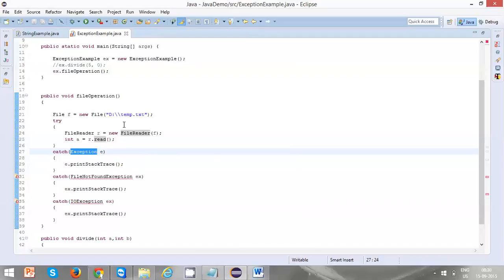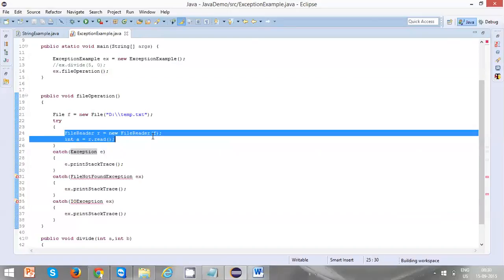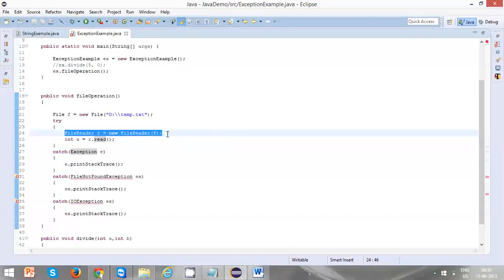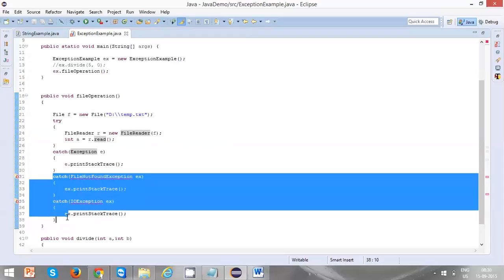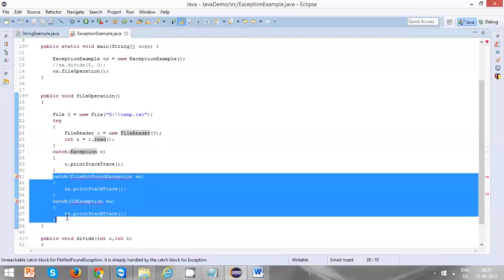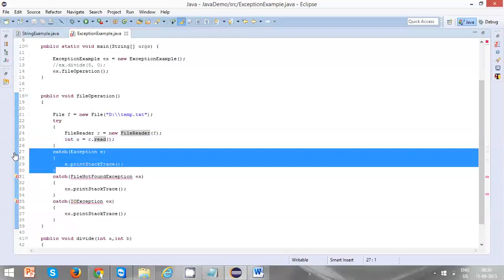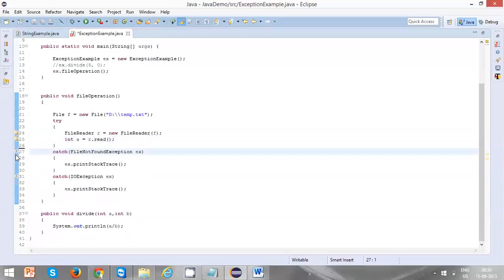So when a file not found exception is thrown here at this particular moment, this catch itself will handle it. In that case, these two catches will never be invoked. That's the reason we get unreachable code, an unreachable catch block for file not found exception. It is already handled by the catch block for Exception. So this is one very important thing to make sure it works.